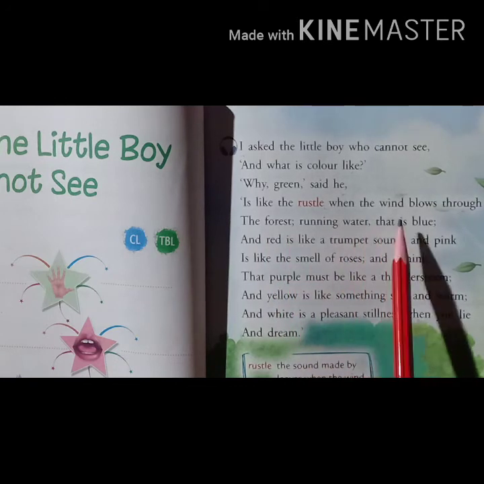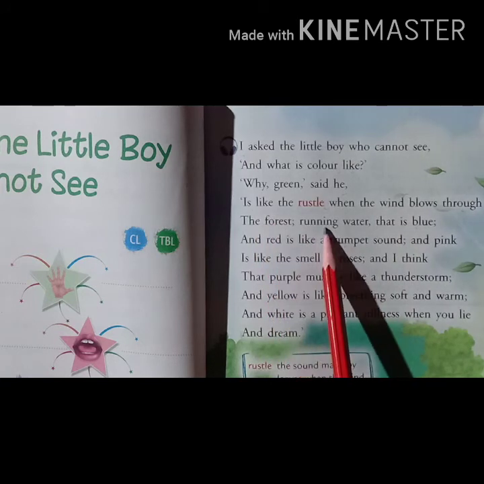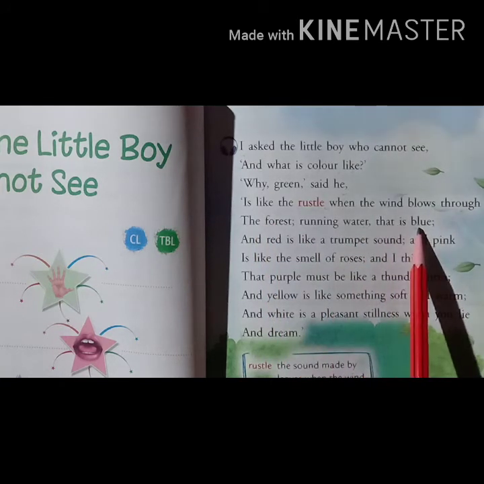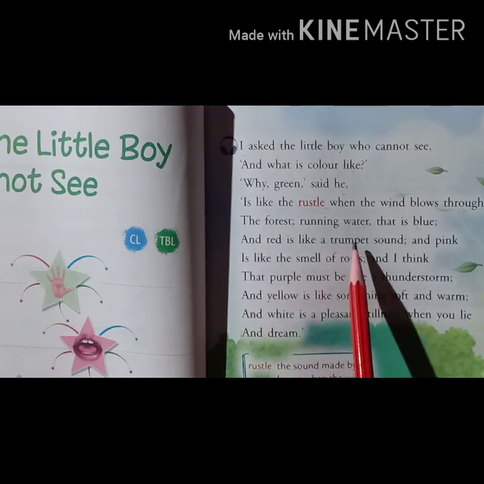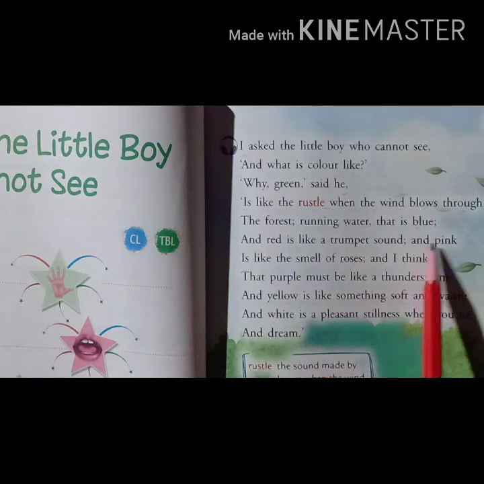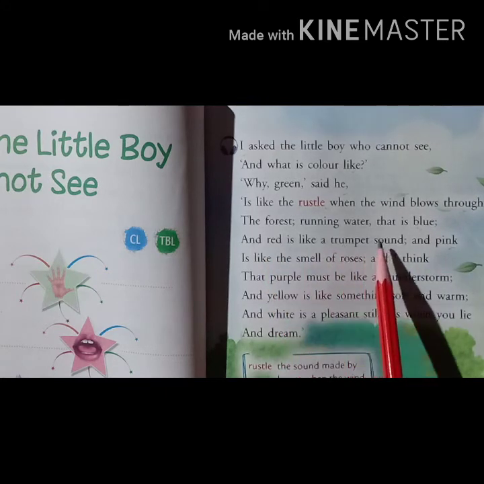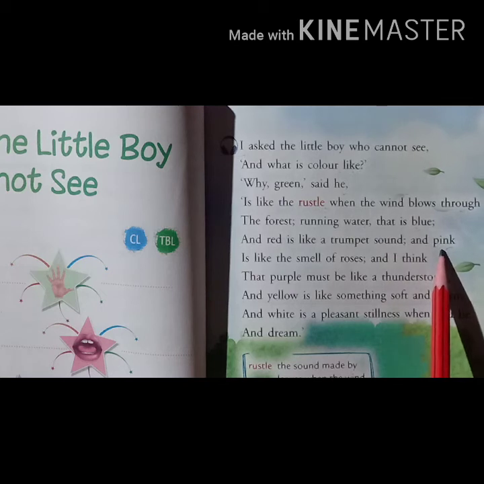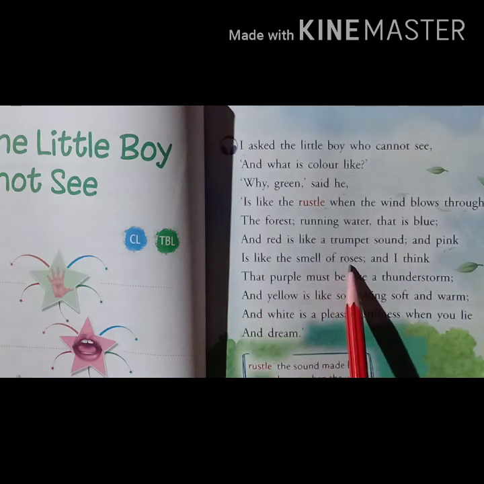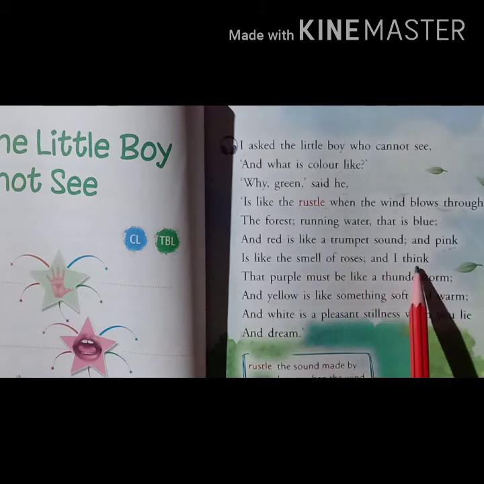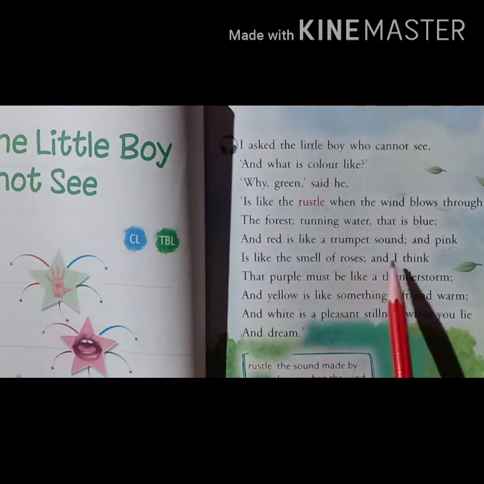Running water that is blue. And red is like a trumpet sound, and pink is like the smell of roses, and I think.